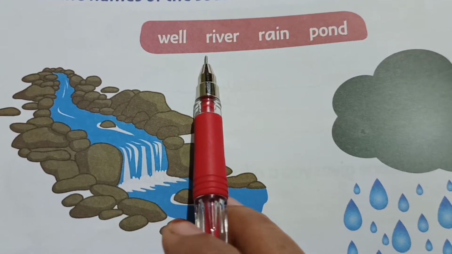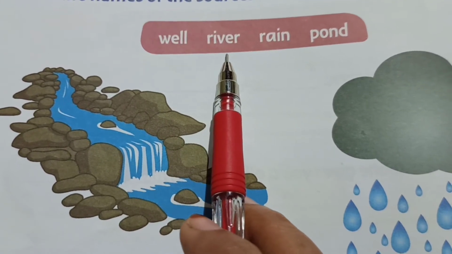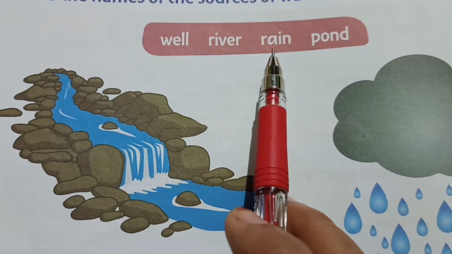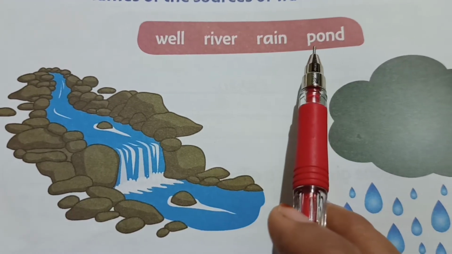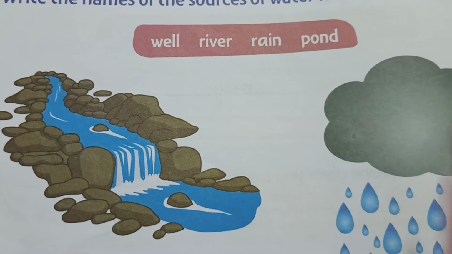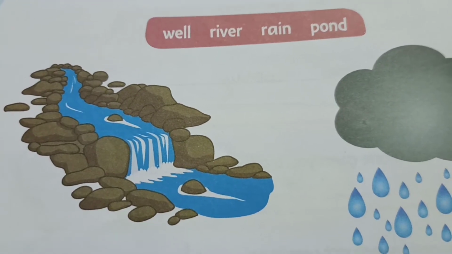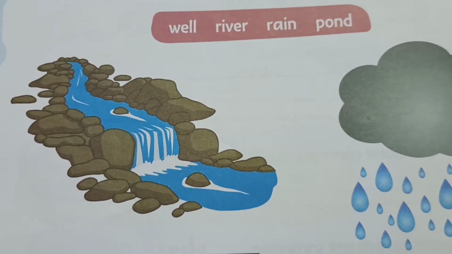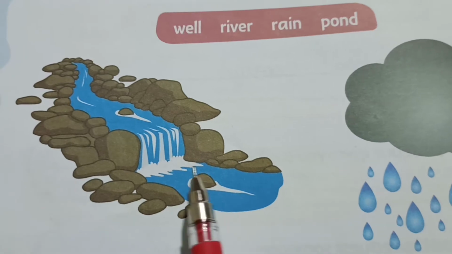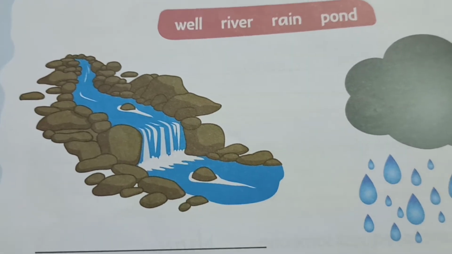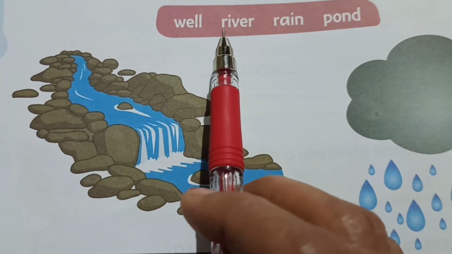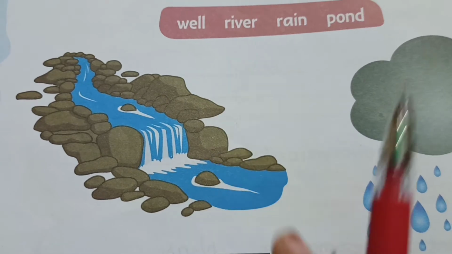W-E-L-L, well. R-I-V-E-R, river. R-A-I-N, rain. P-O-N-D, pond. So let us write these spellings. So the first one is river. So the spelling of river is R-I-V-E-R.